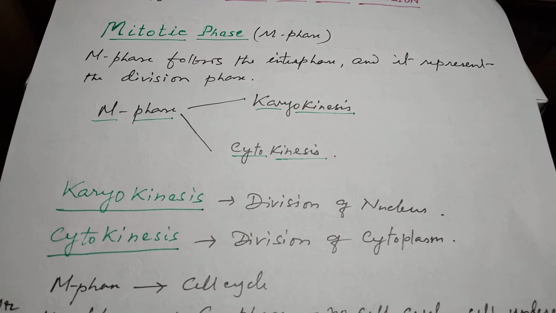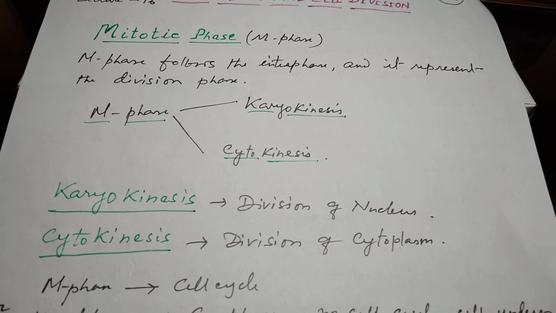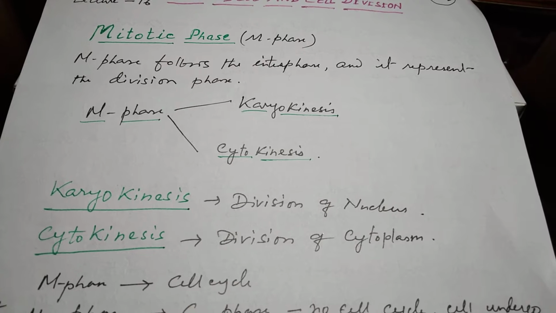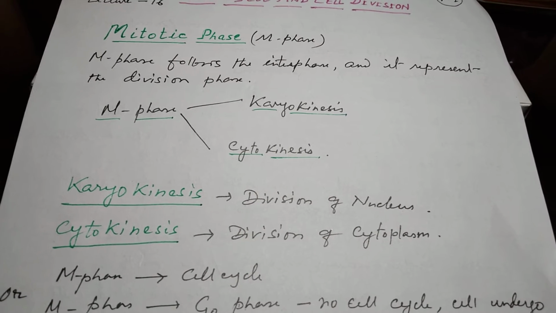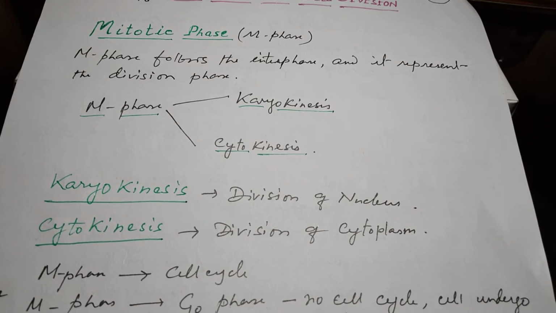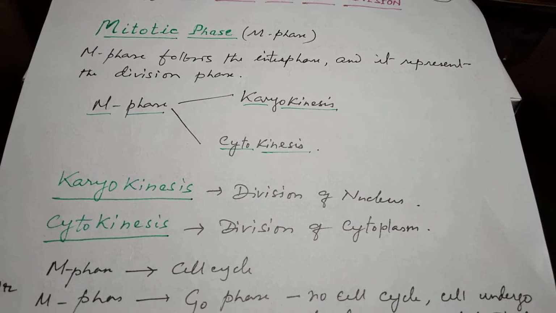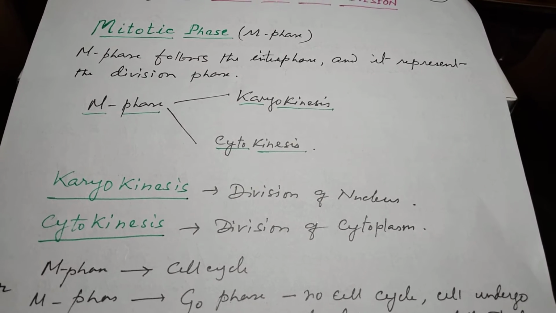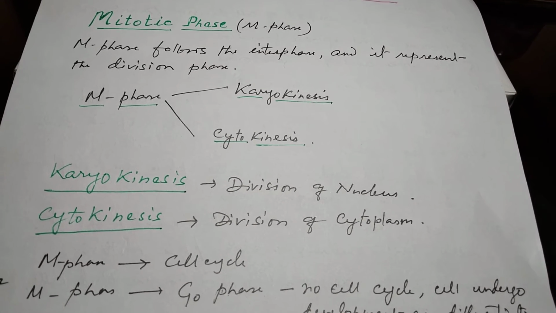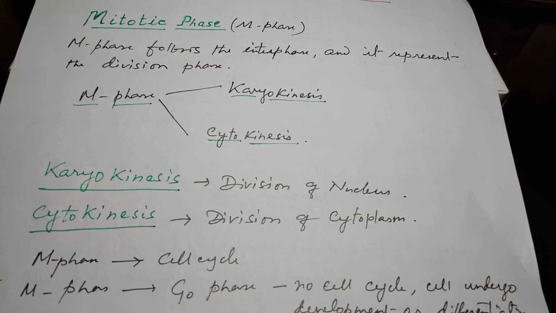Division of nucleus is called karyokinesis and division of cytoplasm is called cytokinesis. You know, students, that a cell has two parts: one is cytoplasm, another is nucleus. So, when division takes place in the nucleus, it is called karyokinesis, and when division takes place in the cytoplasm, it is called cytokinesis.